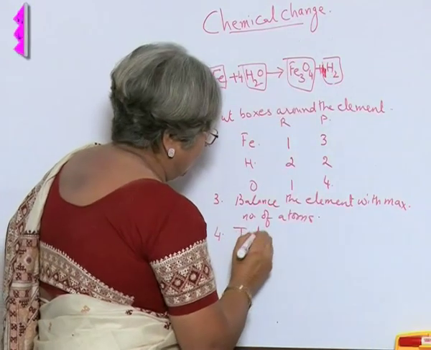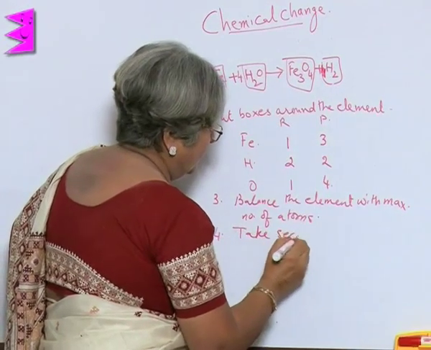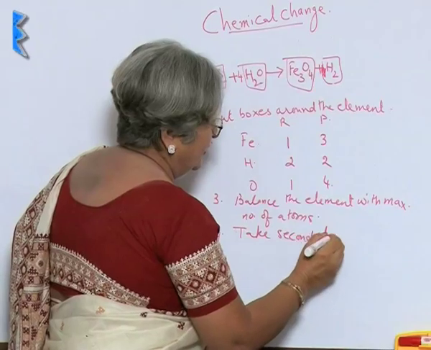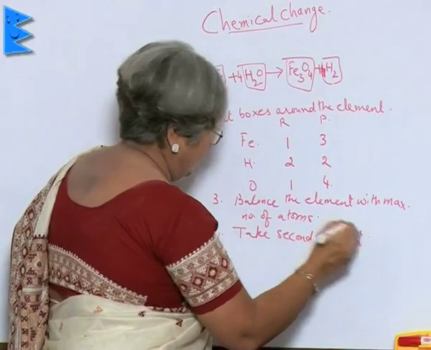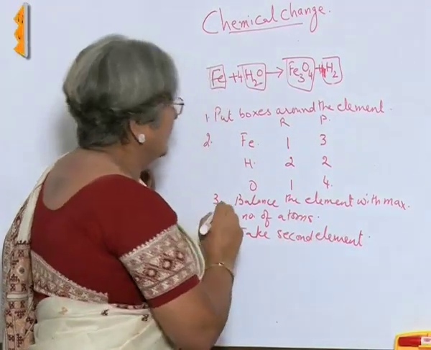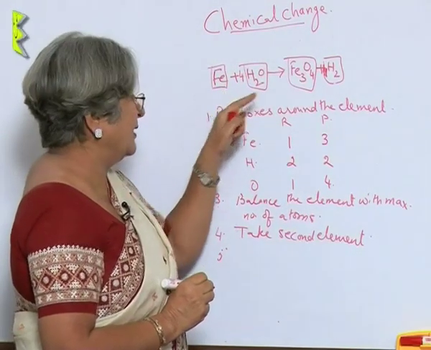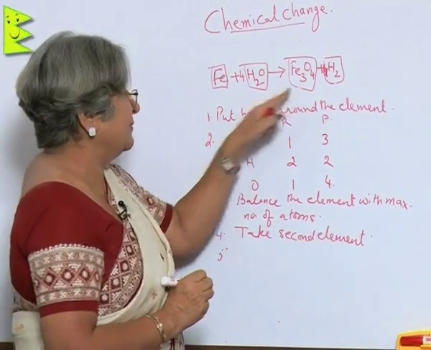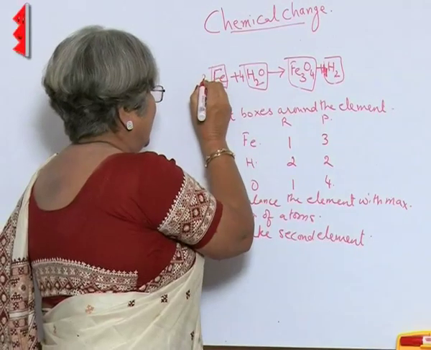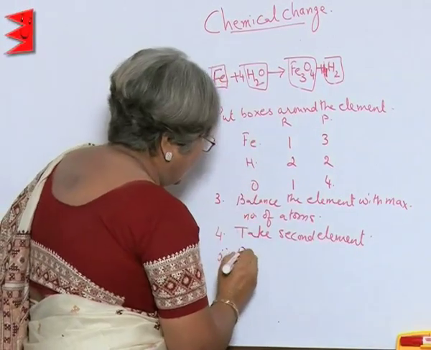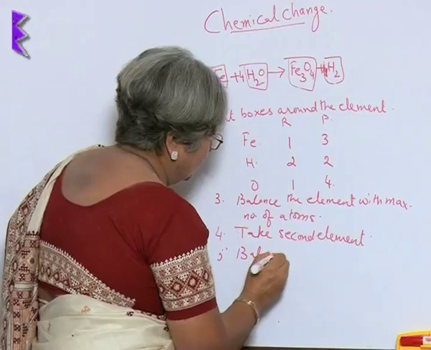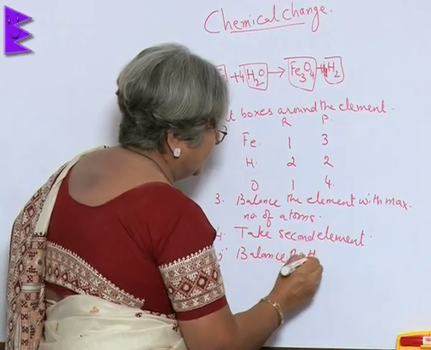Take second element. Next is the third element. Now, we come back to iron. Iron, here there are 3 atoms and here we will take 3. Balance the third element.